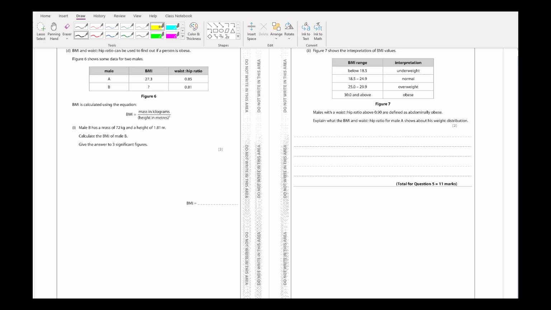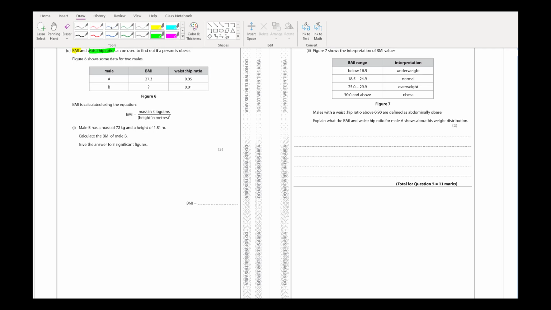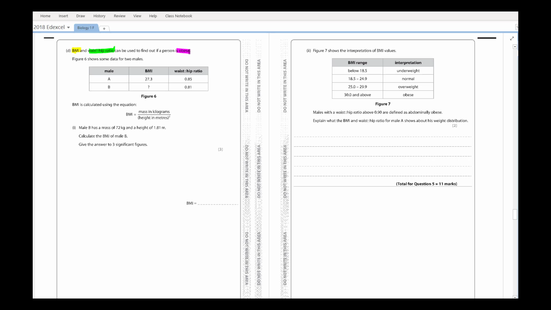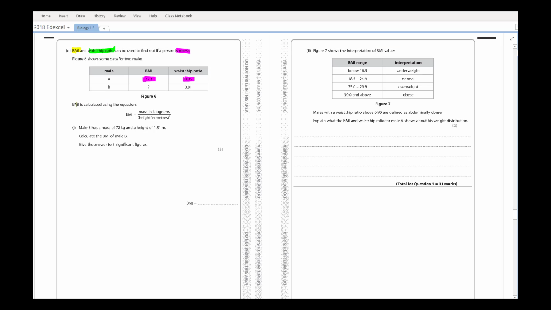So question 5D. The question is talking about BMI and waist to hip ratio. So these can be used to find out if a person is obese. And figure 6 shows the data for 2 males. So you've got male A, he's got a BMI of 27.3 and waist to hip ratio of 0.85. And male B, we don't know his BMI, but we've got his waist to hip ratio as well. So let's look at the question.